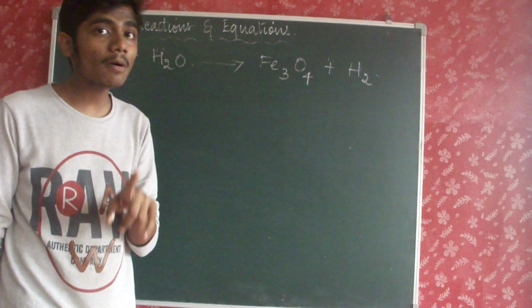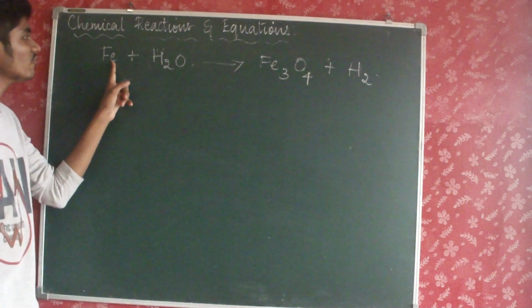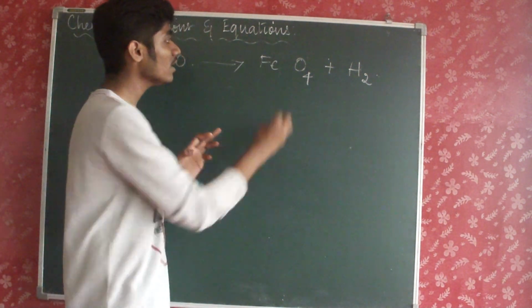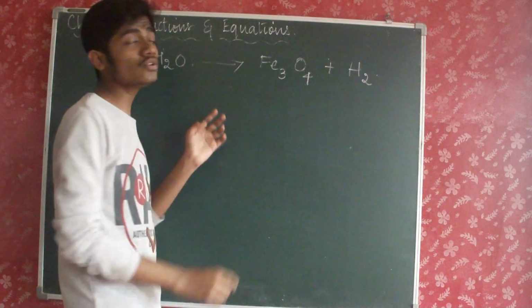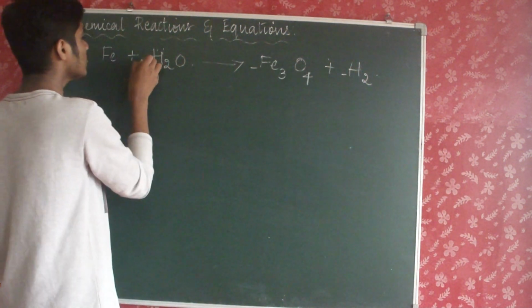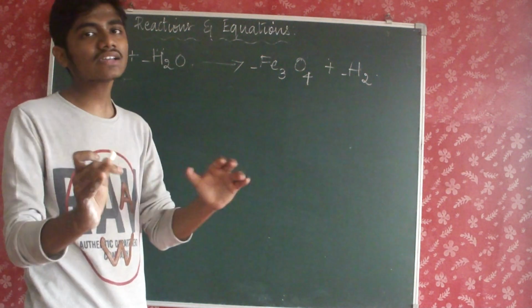You must always remember that you cannot change chemical formulae. For example, here it's 1 Fe and here it's 3 Fe. So if I rub this out, that's not allowed. You should not do things like that. You can only add numbers as coefficients to balance a chemical equation.